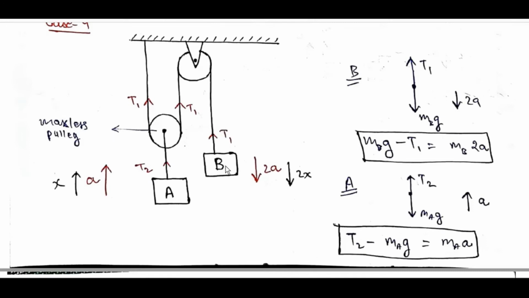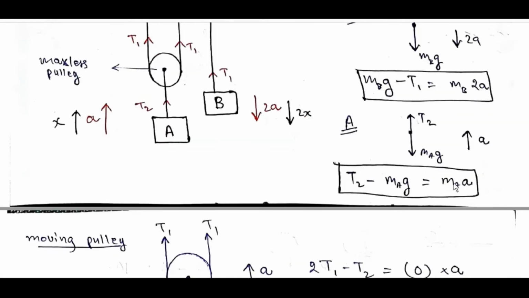If this moves by x distance, then A will move by 2x distance. If A moves by x distance, then B moves by 2x distance. So if A has acceleration a, then B will have acceleration 2a. Just to observe, if A is moved upward by x, then this will move by 2x. And then write equations: m_B g minus T1 is equal to m_B into 2a. T2 minus m_A g is equal to m_A a.